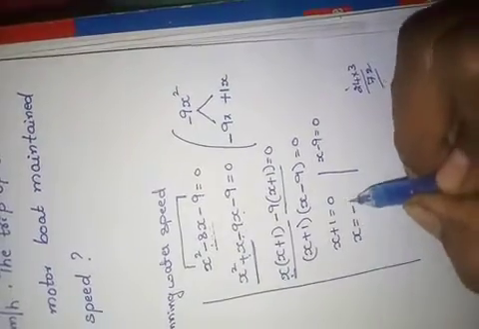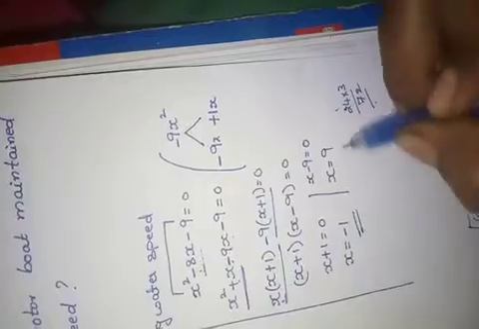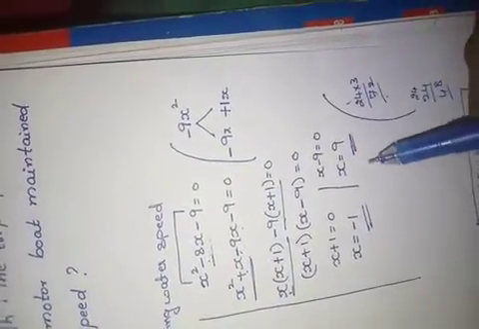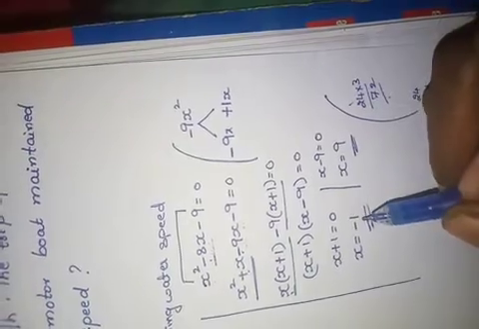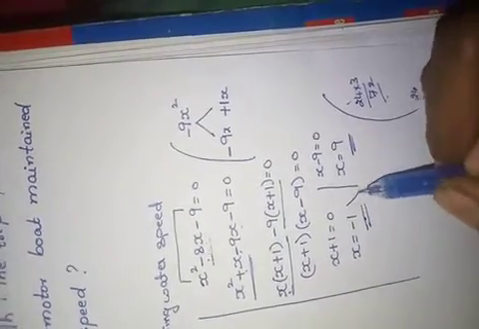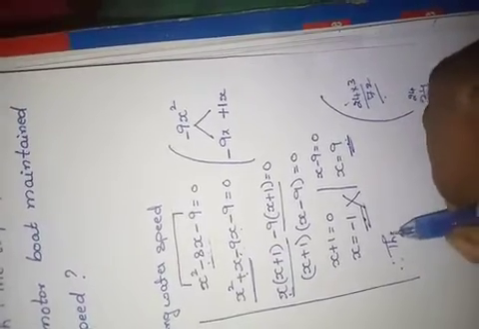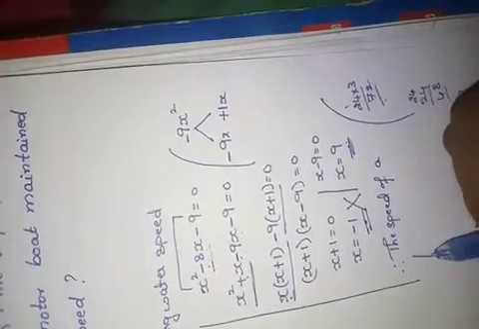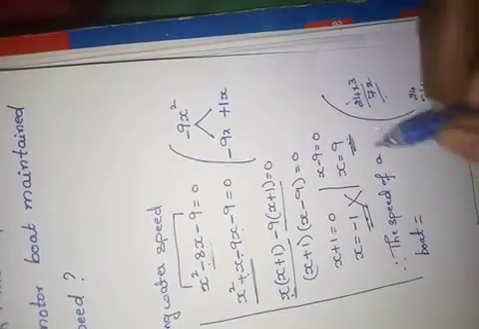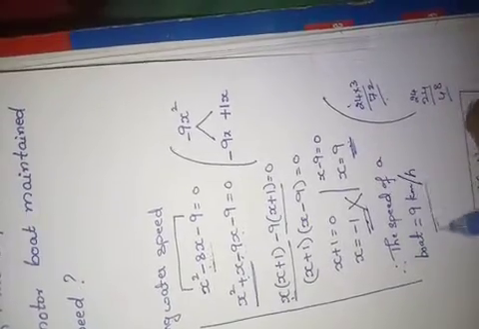x equals minus 1. x equals 9. What did we get here? A negative number. Will the boat be running at a speed of negative value? No. So neglect this. Therefore, the speed of the boat is, what is the speed of the boat? 9 kilometers per hour.